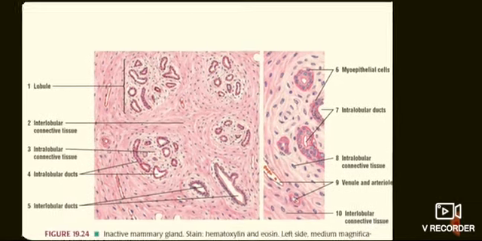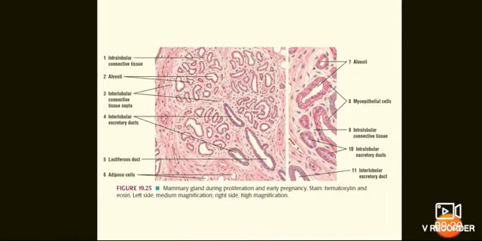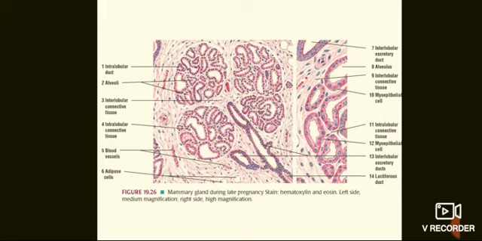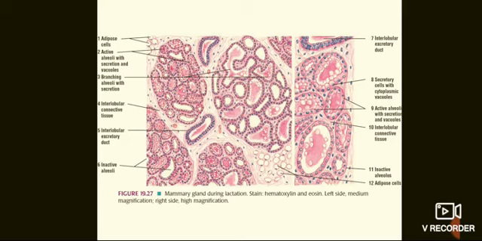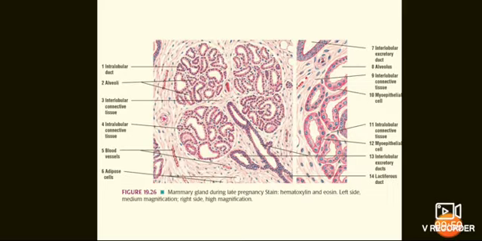During pregnancy, well developed lobules and duct system is seen, and alveoli are empty and they are lined by simple cuboidal epithelium and associated myoepithelial cells. Some alveoli show secretions.